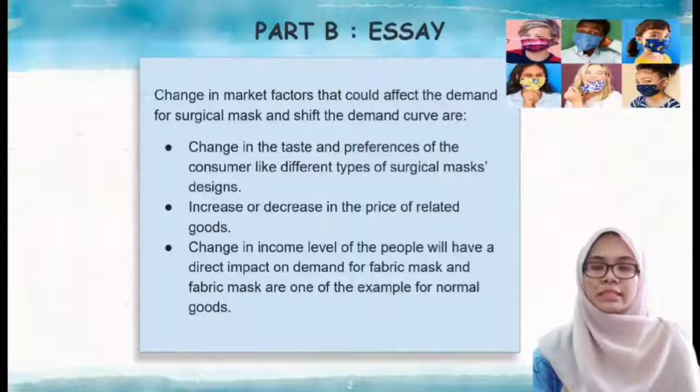Changes in market factors that could affect the demand for surgical masks and shift the demand curve are: for the first one, change in the taste and preferences of the consumer, like different types of surgical mask design. Second, increase or decrease in the price of related goods. And last but not least, change in income level of the people will have a direct impact on demand for fabric masks, and fabric masks are one of the examples for the normal goods category.